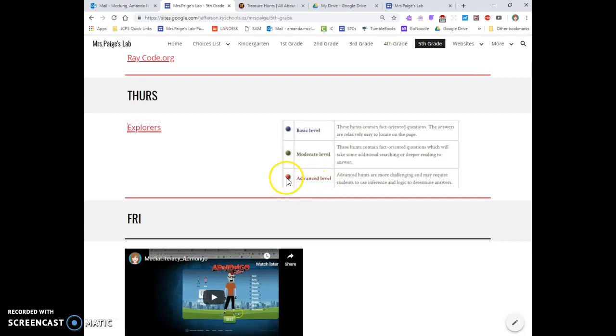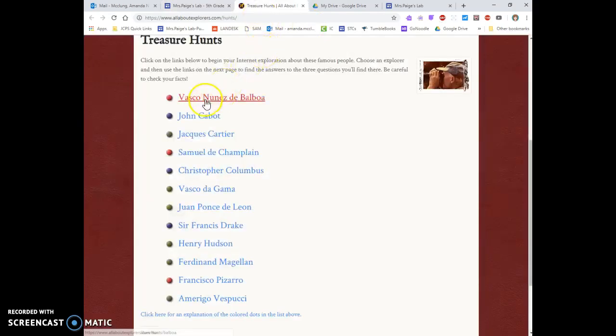And then if you're like a really high student and think you can handle the challenge, you could do an advanced level red. They are more challenging and may require students to use reference, inference, and logic to determine answers. So that would be Vasco Nunes de Balboa, or Champlain, or Pizarro here. So I'm letting you pick who you want, but think about what color they are so that it is at a level that you're able to do it.